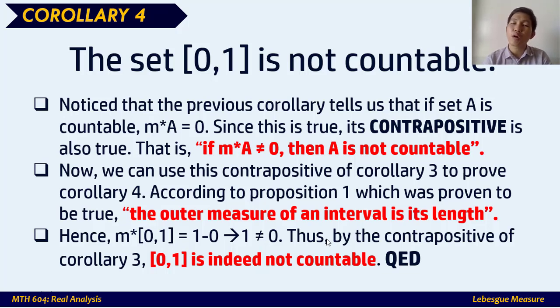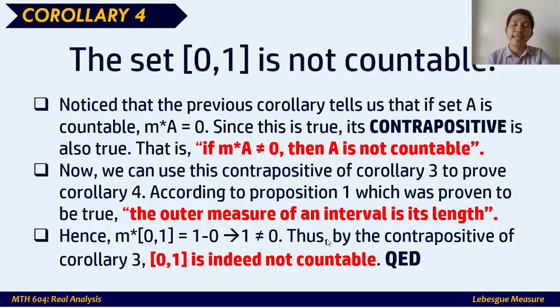Using the contrapositive of corollary number 3, since M star A is not equal to 0, we can say that the closed interval from 0 to 1 is indeed not countable. So QED. QED stands for Quod erat demonstrandum. That means the theorem, the corollary, or the proposition has been proved.